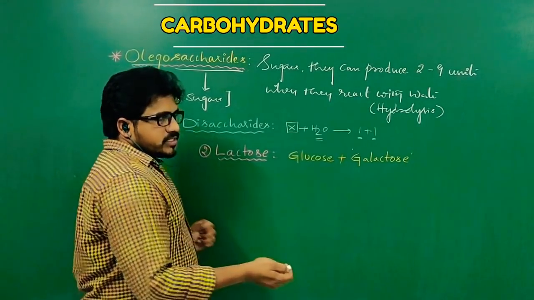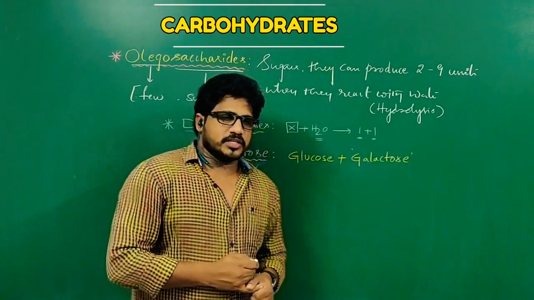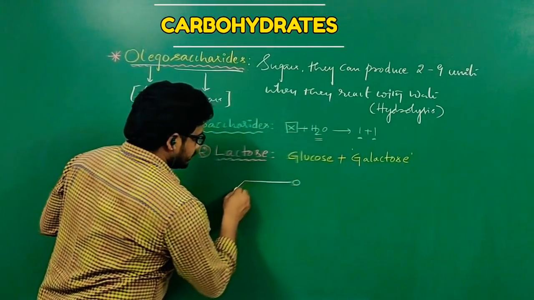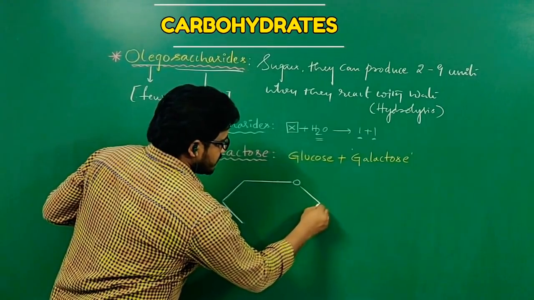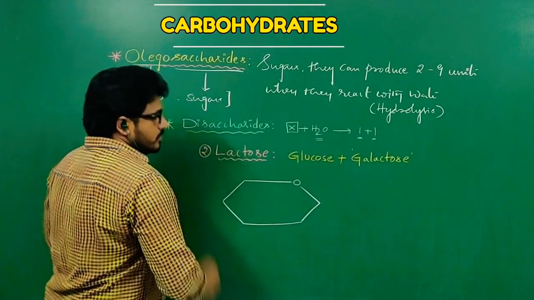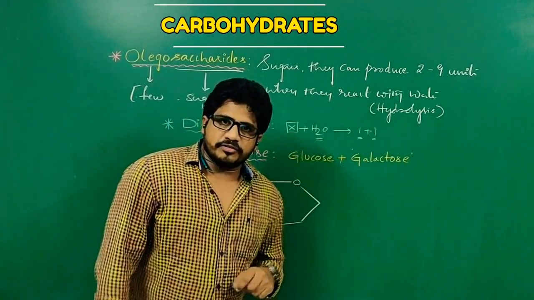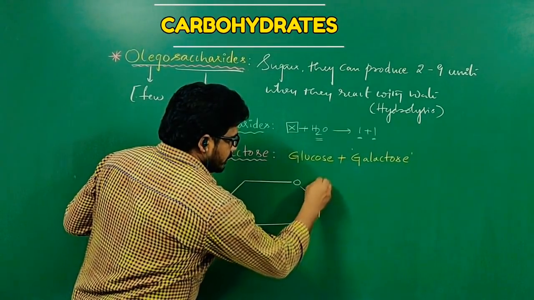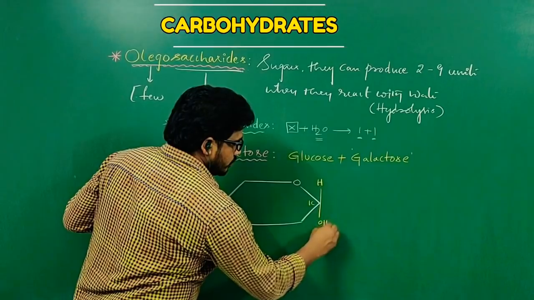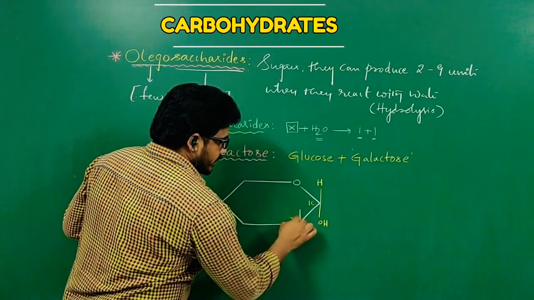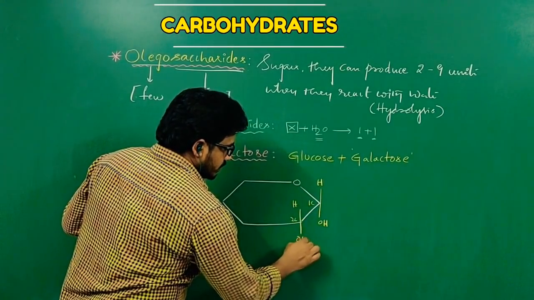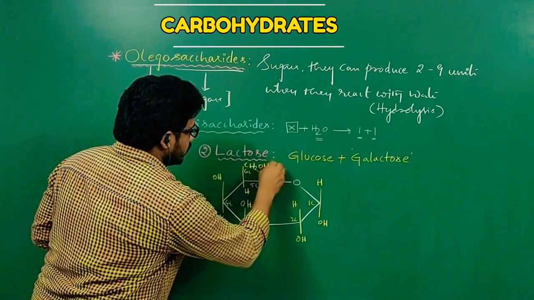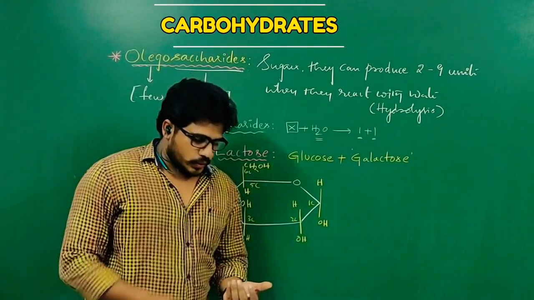As you have some knowledge about the maltose structure, I can easily draw it here. What is this structure, guys? The pyranose ring structure of glucose. Tell me here, at the first carbon H and OH, at the second carbon H and OH, at the third carbon CH2OH. So this is the structure of glucose.